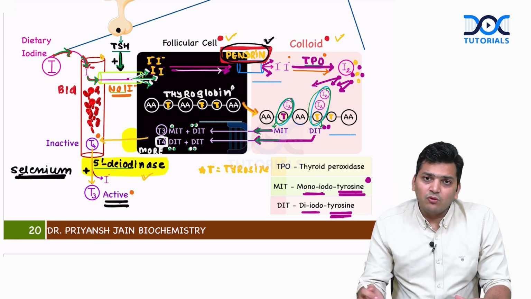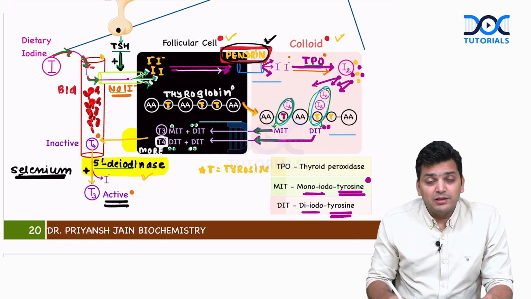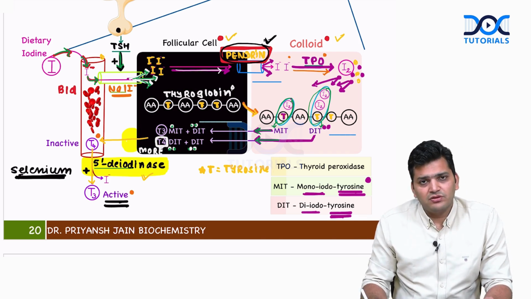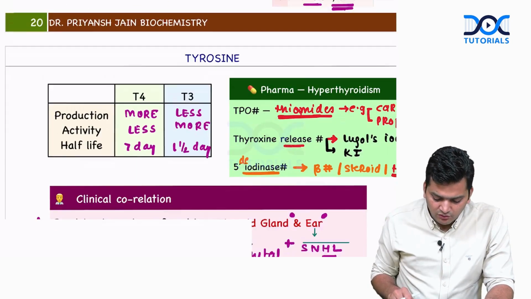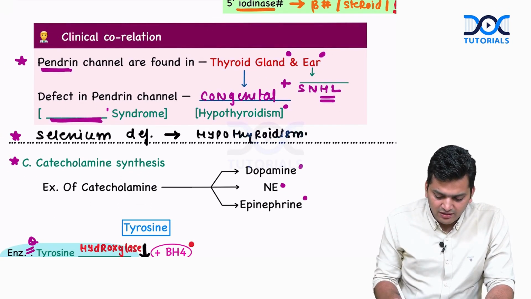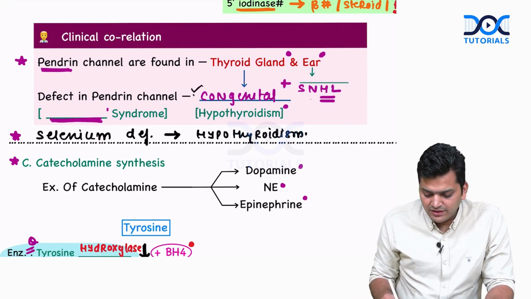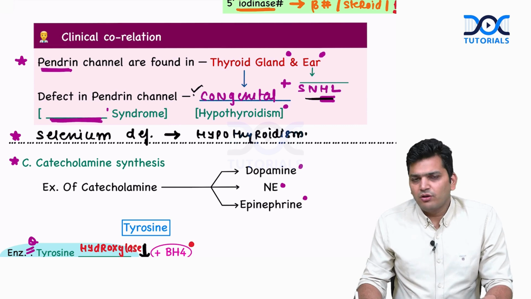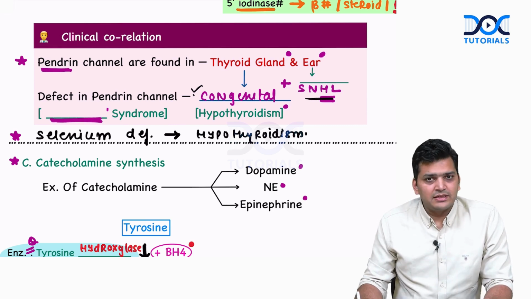So the child will have congenital hypothyroid plus sensorineural hearing loss, and that is called the pendrin syndrome. So if you ever come across an MCQ where they are talking about congenital hypothyroid plus sensorineural hearing loss, they are talking about the pendrin syndrome. The pendrin channels are not working.